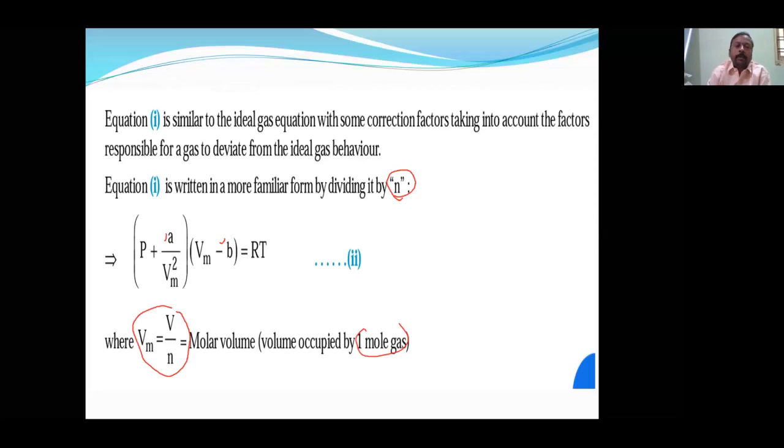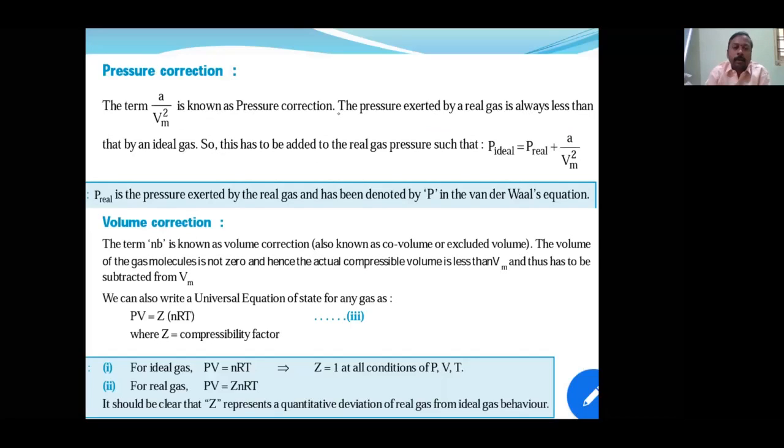Okay, next, pressure correction and volume correction. The question is, how did we get this equation? By doing two corrections in the ideal gas equation. It is nothing new, it is the old equation only. But in the old equation, what have we done? We have made two corrections. One is called a pressure correction, another is called a volume correction.